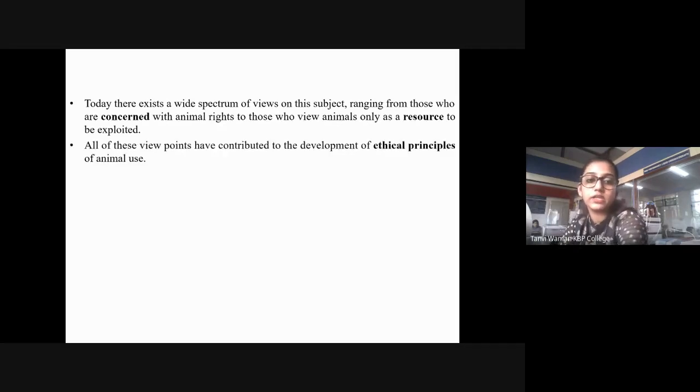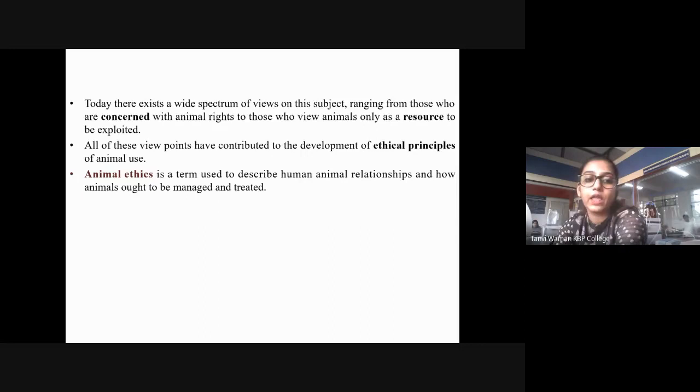All of these viewpoints have contributed to the development of ethical principles of animal use, right? There are people who are against it, there are people who are for it, so there needs to be something in between to buffer it out. So that's where the development of ethical principles came up.